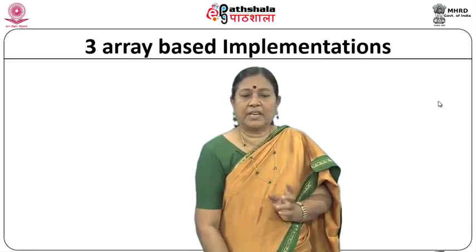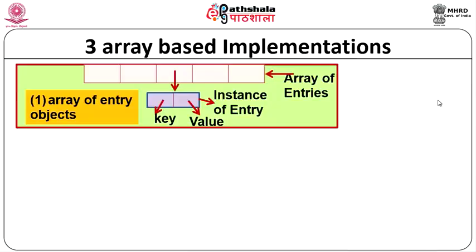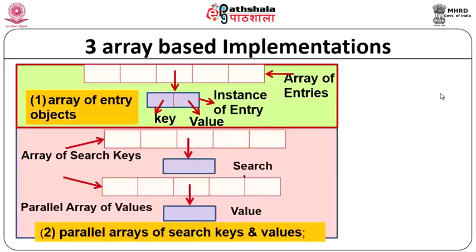This is what we are going to see in the implementation as we go along. So, here you have three array based implementations. In the first, you have an array of entry objects, and each entry has a key and value, and this is an instance of an entry. This is one way of implementing it. The other one is parallel arrays: the first is the array of search keys and the next is the parallel array of values, and these two are treated separately.